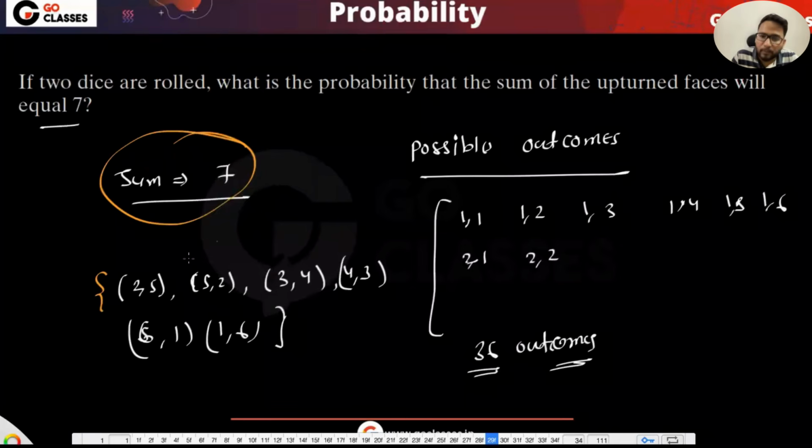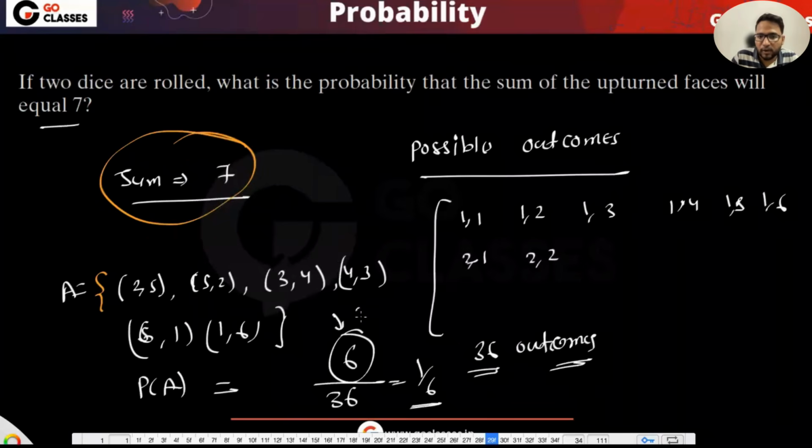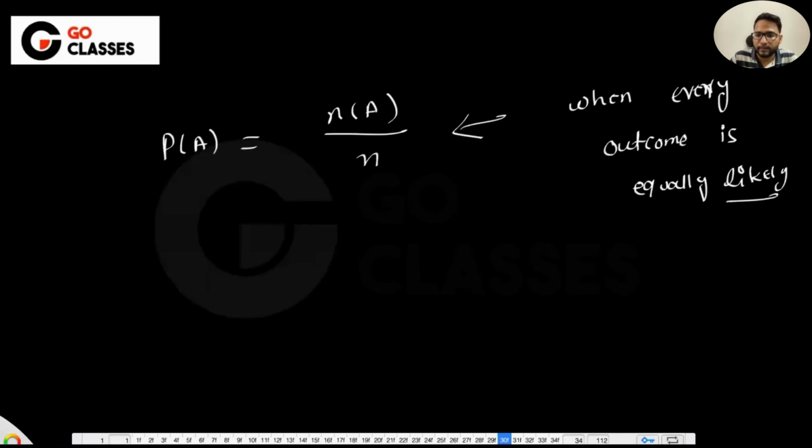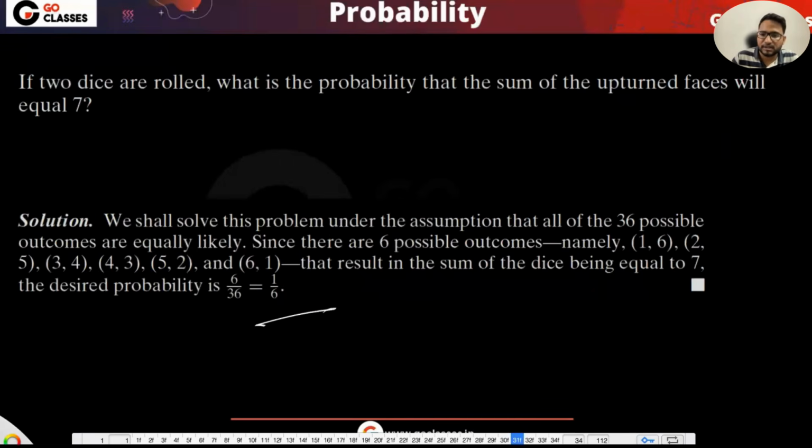Everything is equally likely. So the number of elements here, which is 6, upon total elements, which is 36, so 1 by 6 is the answer. 6 is the number of elements in A. This is A, and the probability of A will be this: the number of elements in A upon total elements. The notation I'm using is that probability of A is number of elements in A upon total elements. That is applicable when every outcome is equally likely. So 1 by 6 is the correct answer.